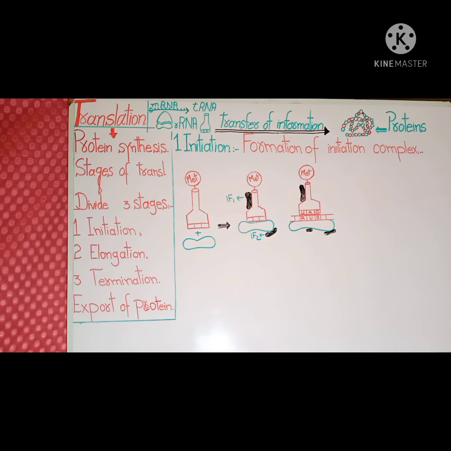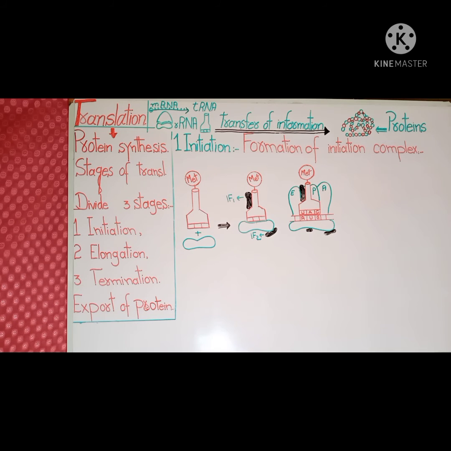When the initiation complex has formed, the large ribosomal subunit binds to the small ribosomal subunit. It exposes the messenger RNA codon adjacent to the initiating AUG codon, thus preparing it for the interaction with another amino acid at the A site.